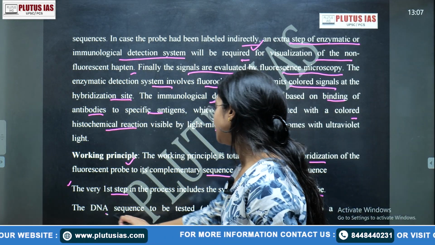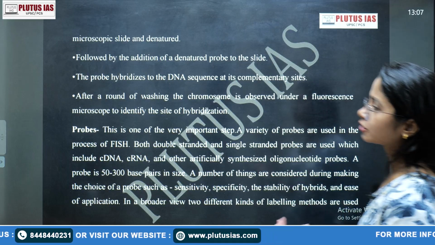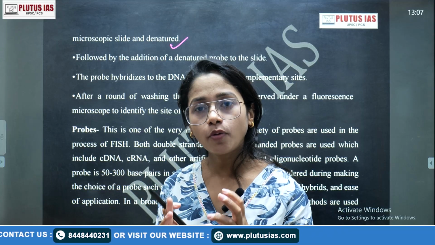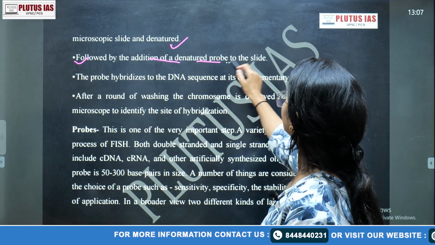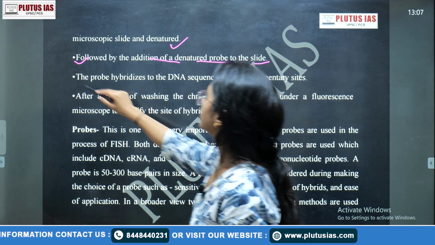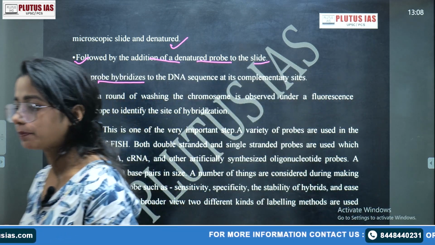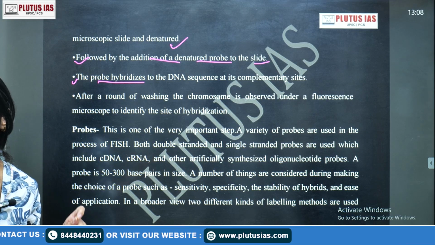Okay. Then the DNA sequence to be tested, the chromosome in that phase, of course, because that is your target DNA, should be in denatured form, because the probe will be binding with it. This is followed by addition of the denatured probe to the slide. Got it? Then the probe hybridizes. So when we say probe preparation, before that, because the probe is going to bind with the DNA. Got it?